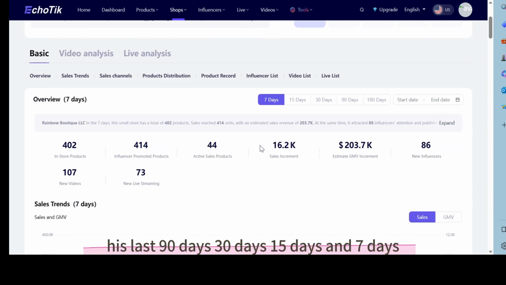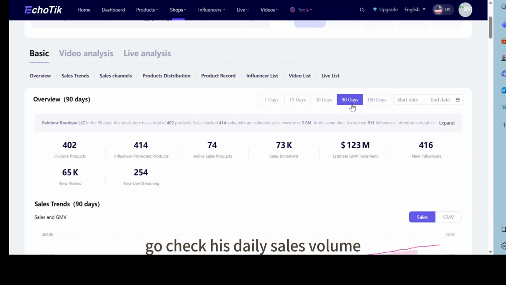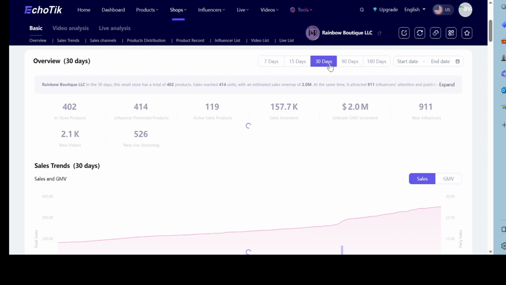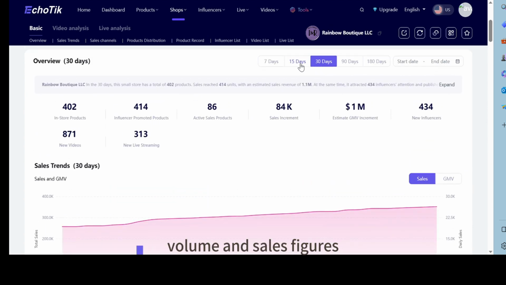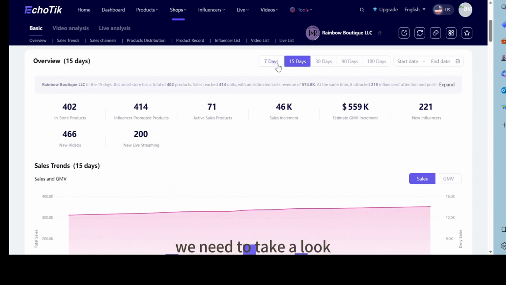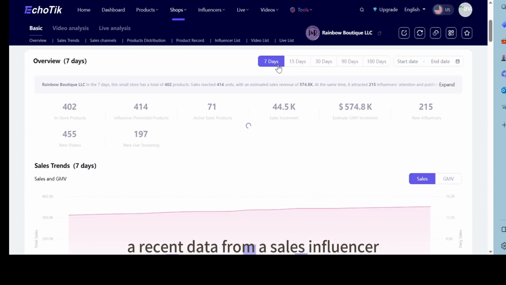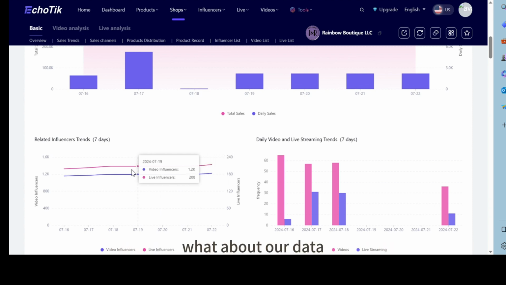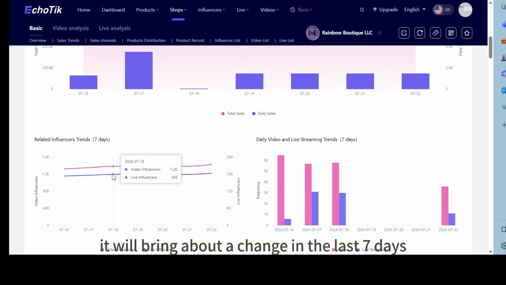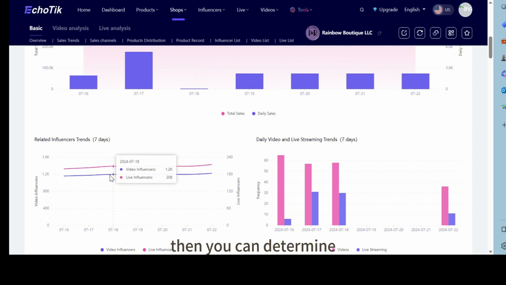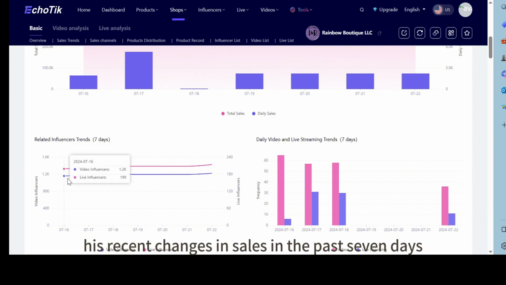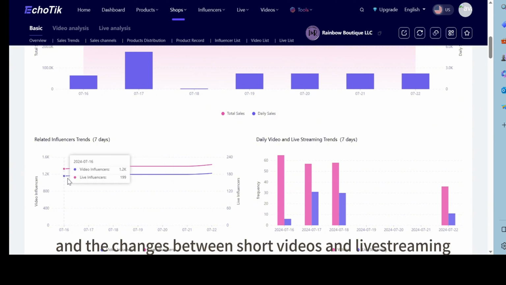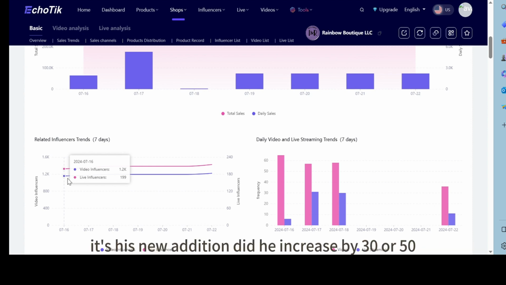Check his last 90 days, 30 days, 15 days, and 7 days, his daily sales volume, and the sales revenue. After reviewing the overall sales volume and sales figures, we need to look at recent data from his influencers. For example, what about the past 7 days? It will show the change in the last 7 days. Then you can determine his recent changes in sales, and the changes between short videos and live streaming. Did his new additions increase by 30 or 50?